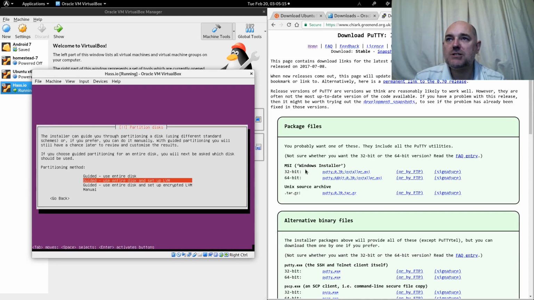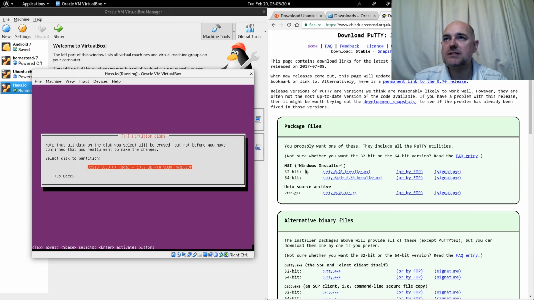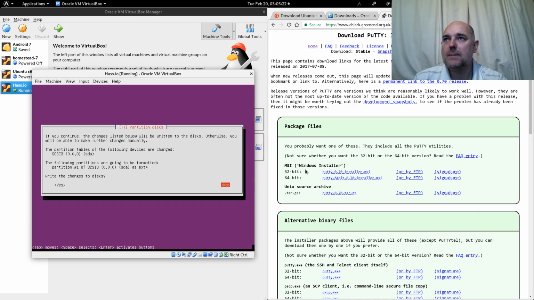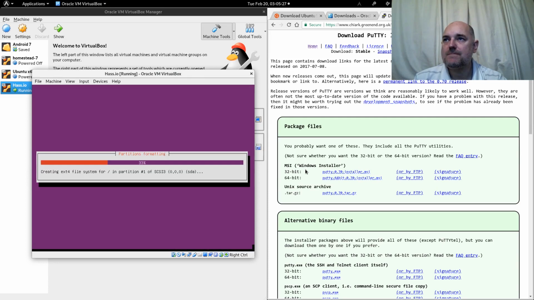Okay, now on to partitioning the hard drive. I want to use the entire disk. Guided. Use entire disk. Confirm which one. Do I want to write changes to disk? Yes, I do. It obviously doesn't realise this is just a quick throwaway virtual machine and I can start it again if I want to. It thinks it's installing it onto a proper hard drive with all the relevant consequences that come with it. Right, so now it is looking up the sources.